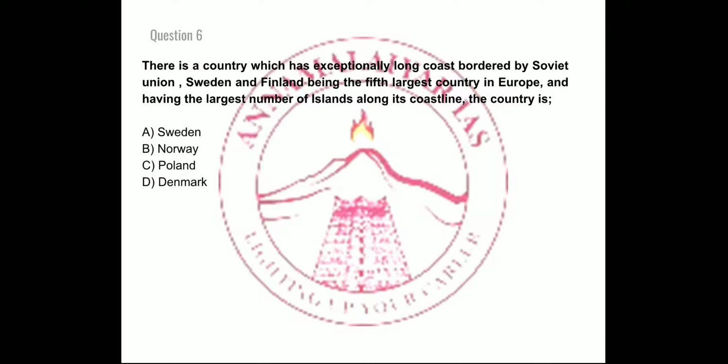There is a country which has an exceptionally long coast, bordered by the Soviet Union, Sweden and Norway, being the fifth largest country in Europe and having the largest number of islands along its coastline. The country is, right? So these are the geographical features that have been given to identify that particular country, right?